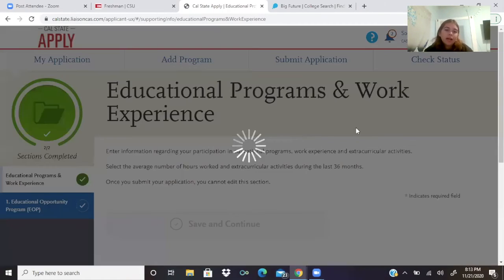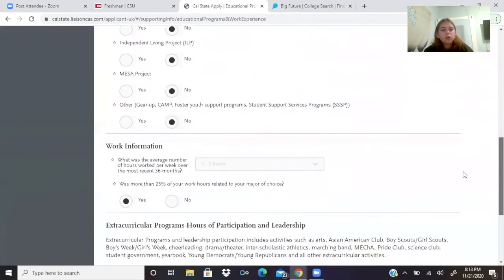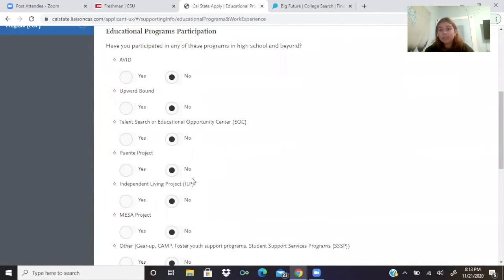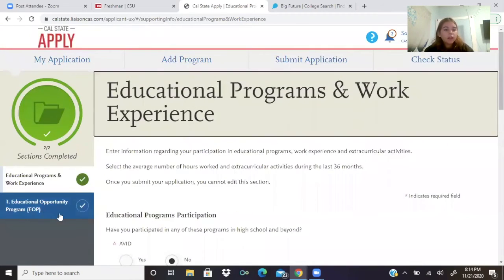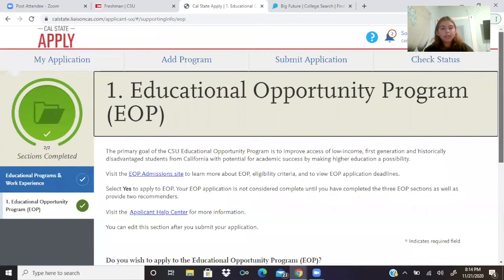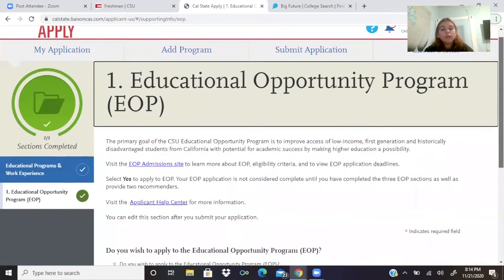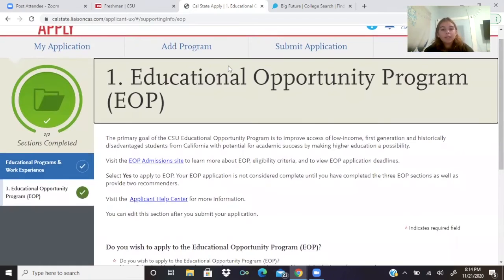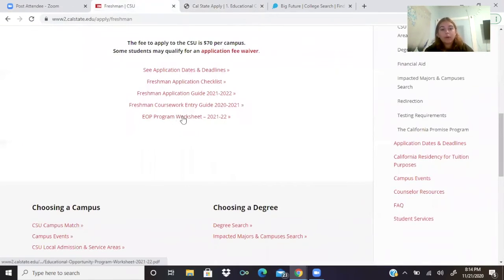This one just asks you for your work experience, any educational programs that you were in. So if you're on Puente, you're going to hit yes for that. So I know a lot of you guys are on Puente. And yeah. So then, Educational Opportunity Program. This is to improve access of low-income, first-generation, and historically disadvantaged students from California with potential for academic success by making higher education a possibility. So if you want more information about this, it's actually back on the freshman page. You can read more about it on the EOP program worksheet.